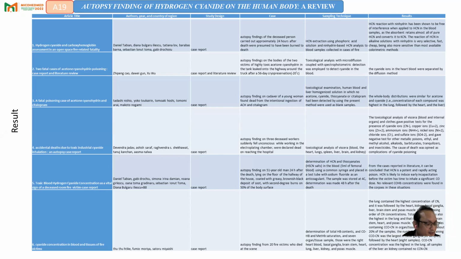Fourth, accidental death due to toxic industrial cyanide inhalation, an autopsy case report. Fifth, toxic blood hydrogen cyanide concentration as a fatal sign of a closed room fire victim, case report. Sixth, cyanide concentration in blood and tissue of fire victims.